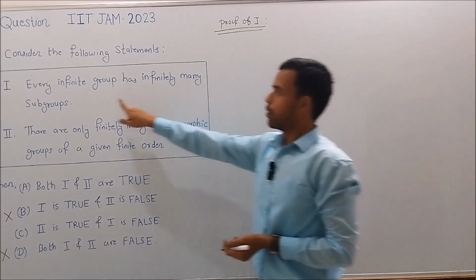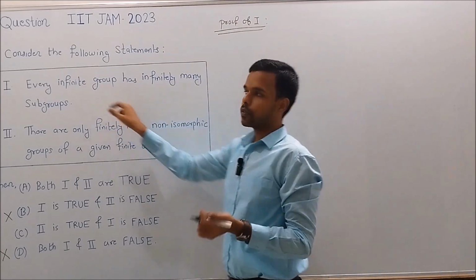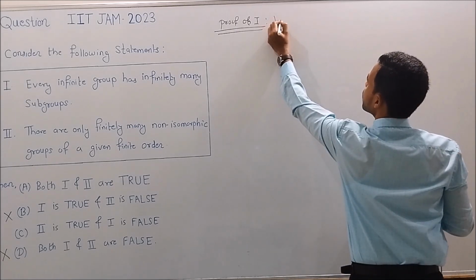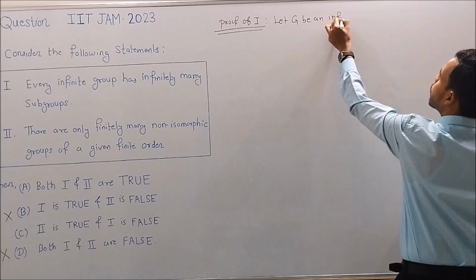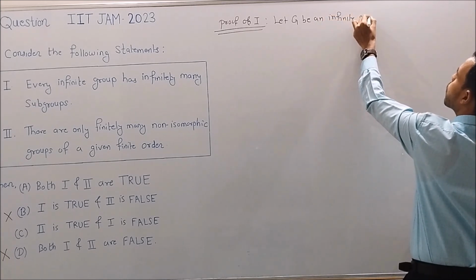As we have to prove this statement for every infinite group, let G be an infinite group.